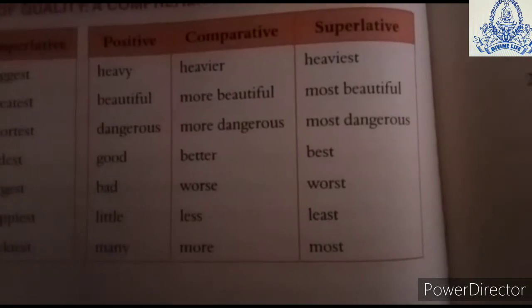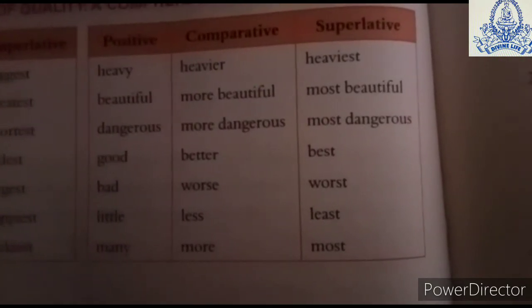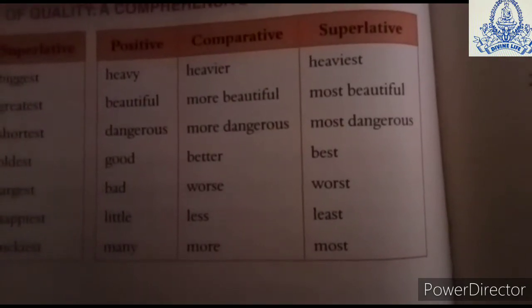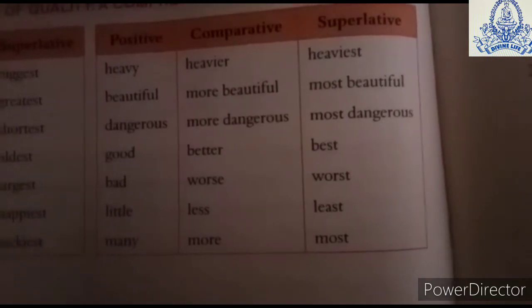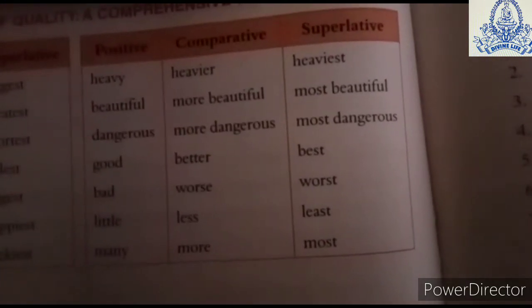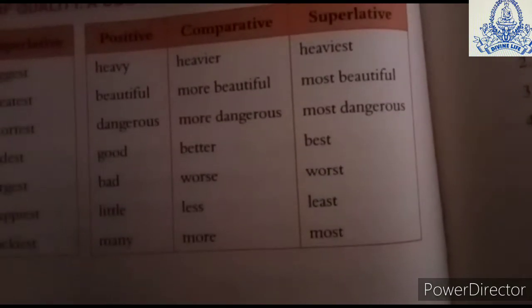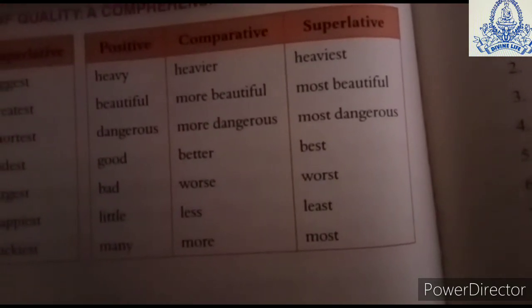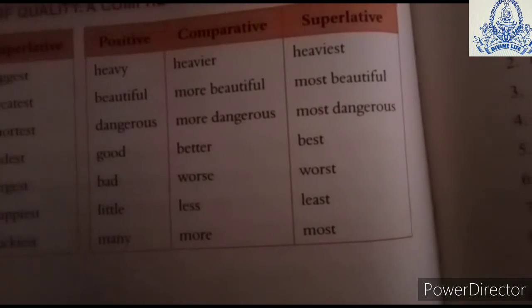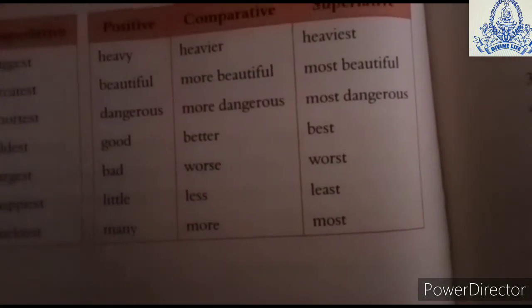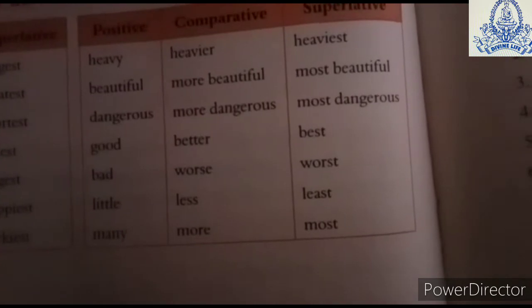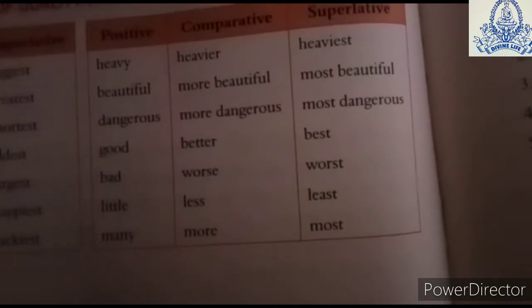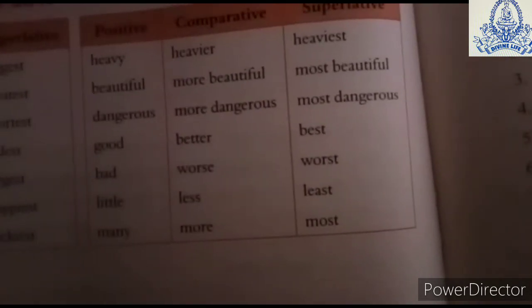Beautiful. There are certain words for which we cannot use beautifuler or beautifulest. For such words we use more and most: beautiful, more beautiful, most beautiful; dangerous, more dangerous, most dangerous. Other words are good, better, best; bad, worse, worst. Here we cannot write good, more good, most good.